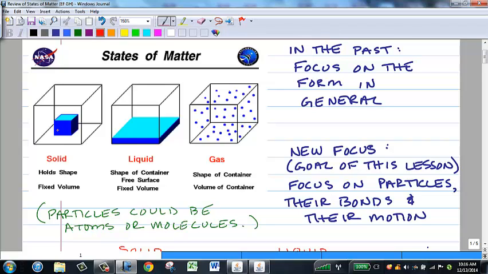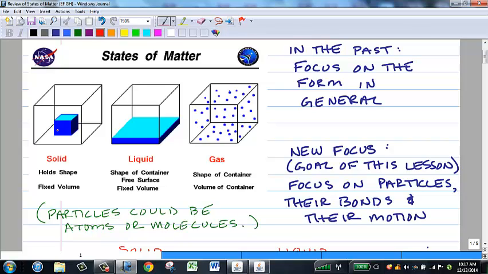So we see this small blue cube represents the solid in a larger clear container. The solid is holding its shape. It's not taking the shape of its surrounding container, and it's holding its volume. It's not expanding to fill up the extra space of the container or being smashed into a smaller container. Solids have fixed shape and fixed volume, or sometimes we use the word definite shape and definite volume.